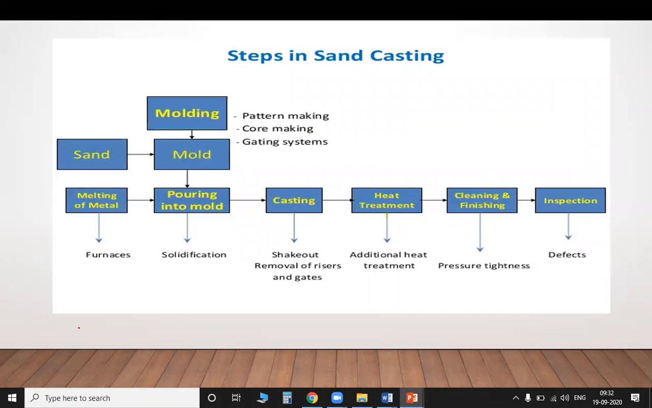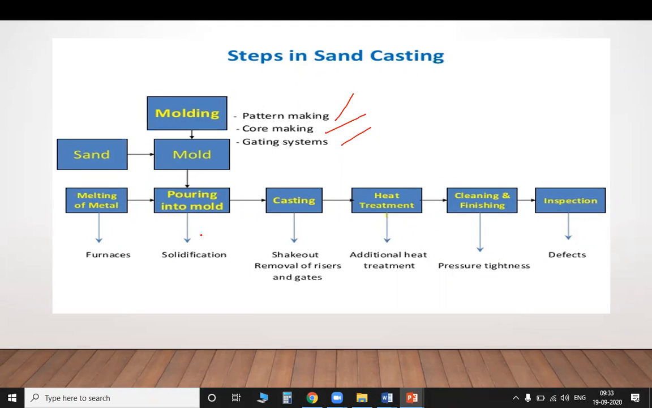This is a flow chart showing how it is given. In sand molding, there is pattern making, core making, and gating systems. From the molding, you put sand in a mold. Then the melting of the metal in a furnace. Before putting the raw material in the molding cavity, the metal is turned into molten metal, using the type of furnace that is required.